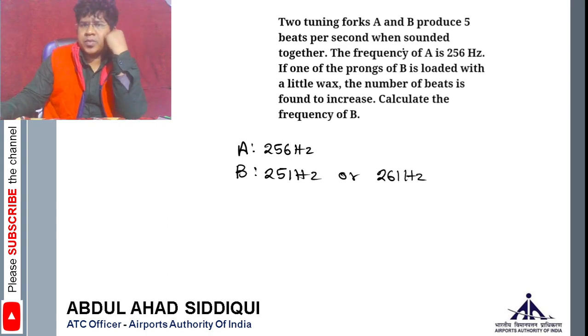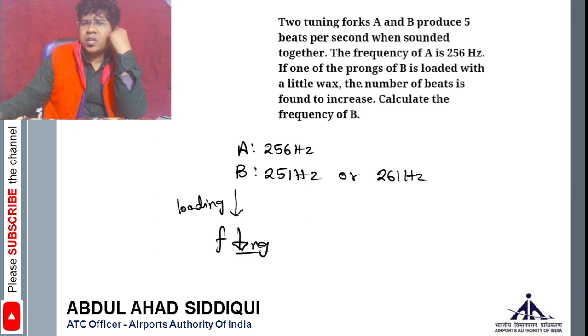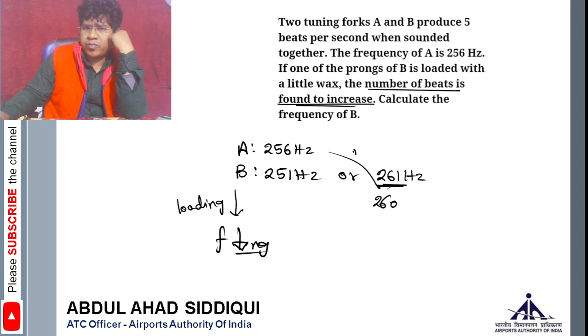Two possibilities. If one of the prongs of B is loaded with wax, you are doing loading. Loading means you are basically reducing the frequency. On reducing the frequency, the number of beats is found to increase. So if you reduce 261, let's say it becomes 260, the beat will become 4. So the beat frequency has been reduced, but we have to increase it.